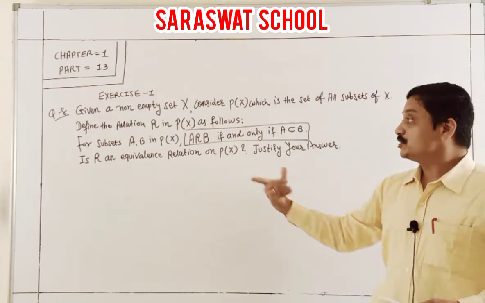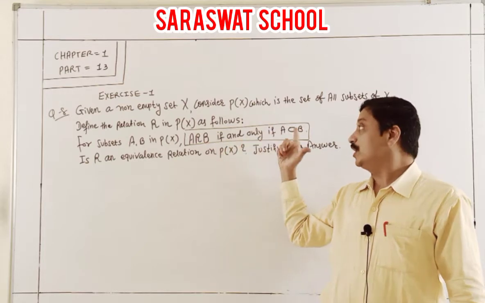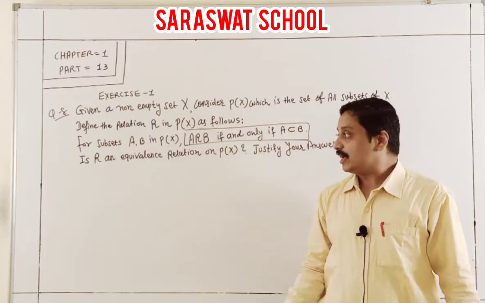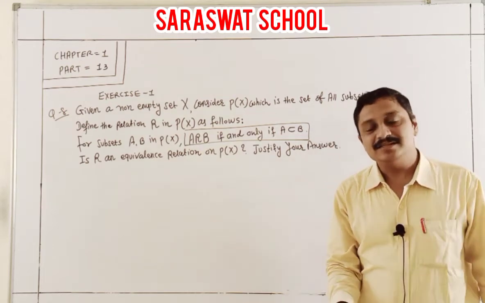The relation A R B exists if and only if A is a subset of B. We are checking whether R is an equivalence relation. Justify your answer.